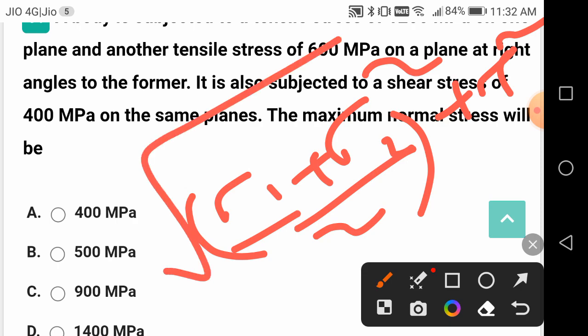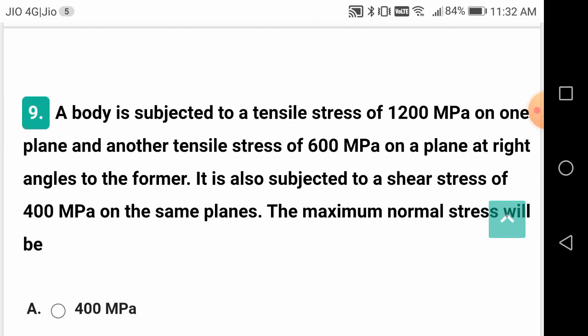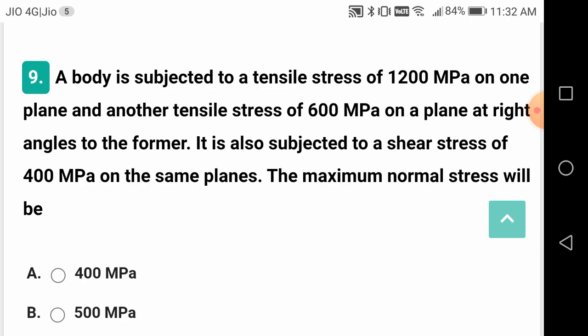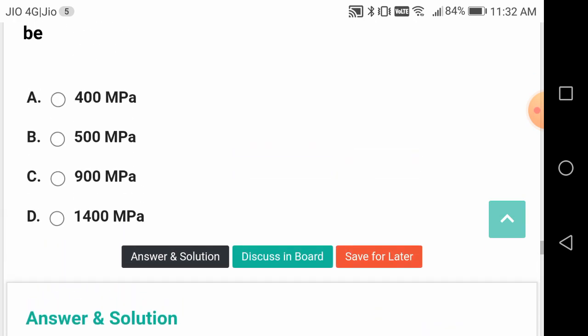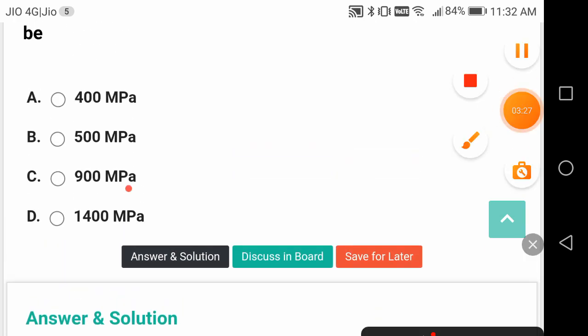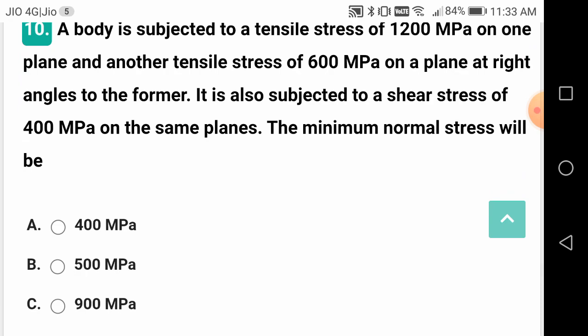Sigma 2 is what? So the earlier one, sigma 1 is 1200, sigma 2 is equal to 600, tau is equal to 400. If you substitute, you are going to get the maximum normal stress as 1400 megapascal. A body subject to a stress of 1200 megapascals and a stress of 600 megapascals at right angles is subject to a shear stress of 400. For the minimum, here we have to take the minus.